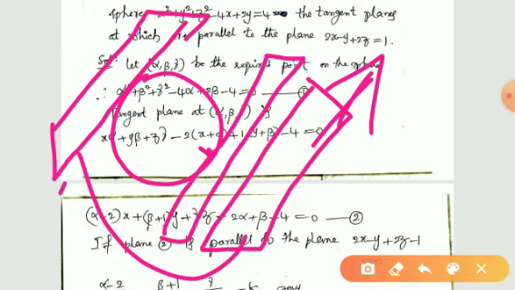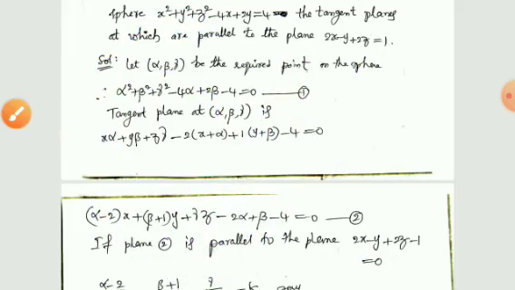Therefore, it can easily be seen that there are two tangent planes satisfying the given condition in the problem. But we need not find the tangent planes. We have to find the coordinates of the points where the tangent planes can be drawn.